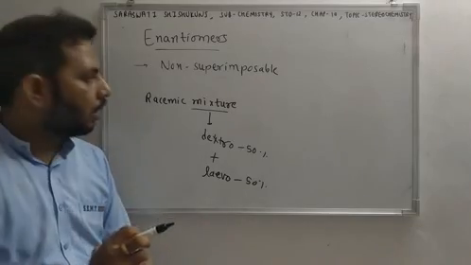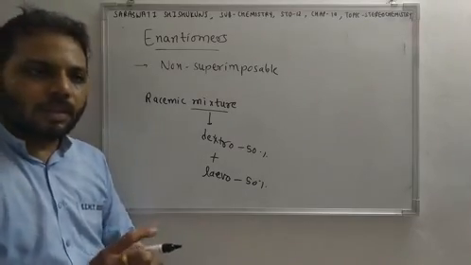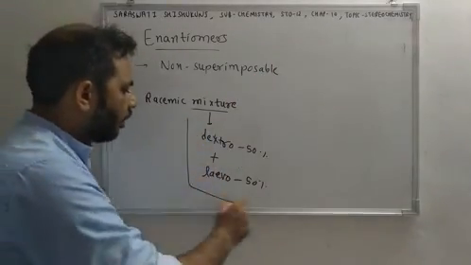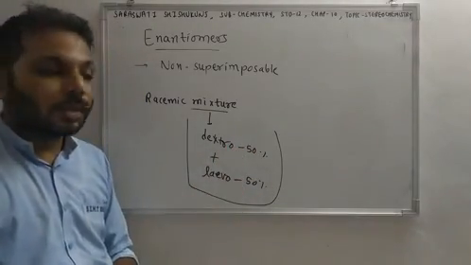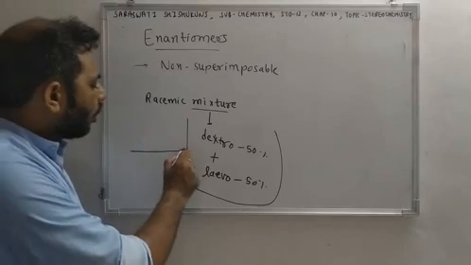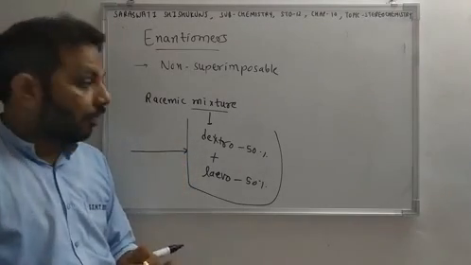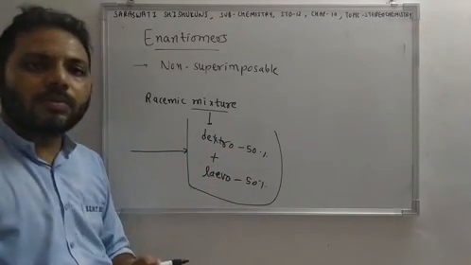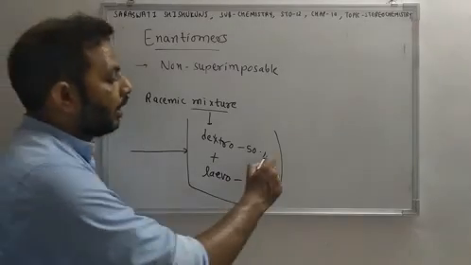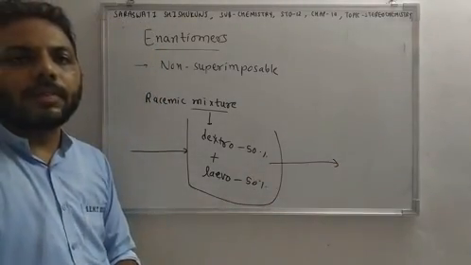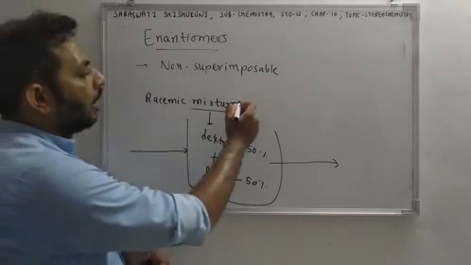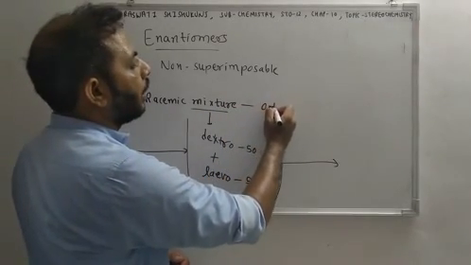Now, understand this point. The mixture is having equal amount of dextrorotatory and levorotatory compound. If we pass light through this solution, the light will go in straight direction. It won't get rotated. And because of that, racemic mixture is optically inactive.